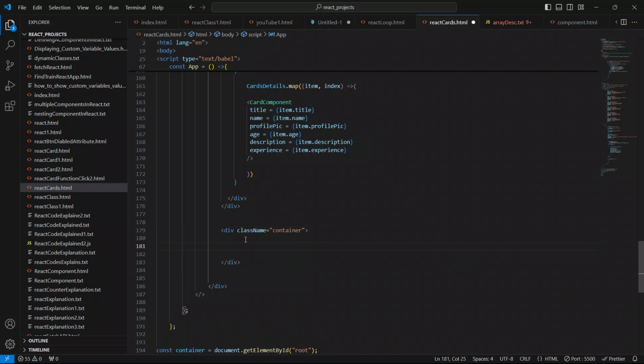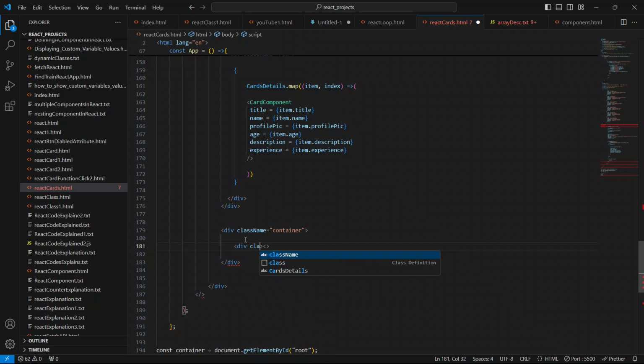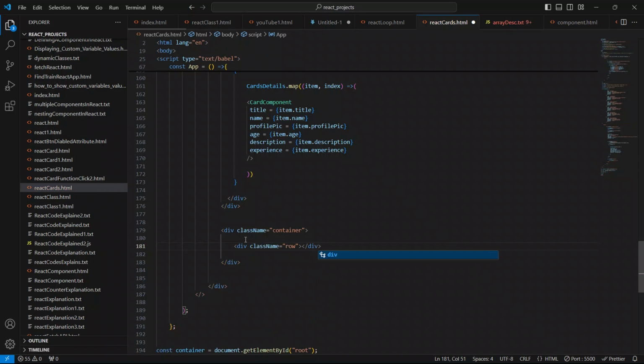another div. Give the class name as row, and close this div. Inside this div, we know that whatever we want to show to the user as output on the browser, we have to use the open and closing curly braces. So now we will be using the open and closing curly braces,